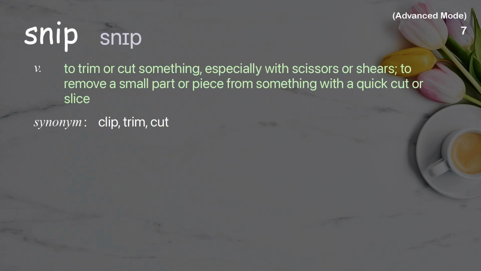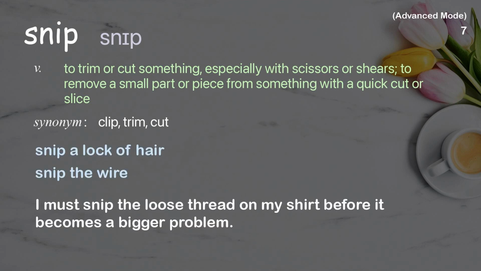Snip. To trim or cut something, especially with scissors or shears, to remove a small part or piece from something with a quick cut or slice. Examples: Snip a lock of hair. Snip the wire. I must snip the loose thread on my shirt before it becomes a bigger problem.